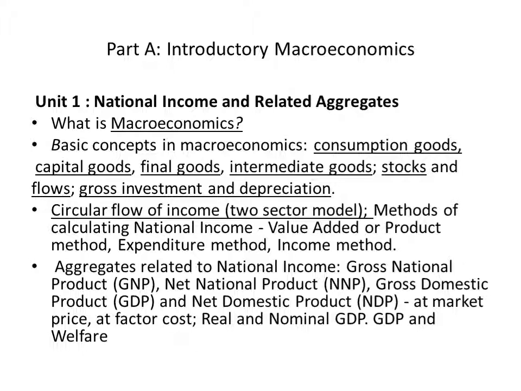In this unit, we have done macroeconomics, consumption goods, capital goods, final goods, intermediate goods, stock, flow, gross investment, depreciation. Circular flow of income, two-sector model, that also we have done. Now we will start aggregates related to national income.